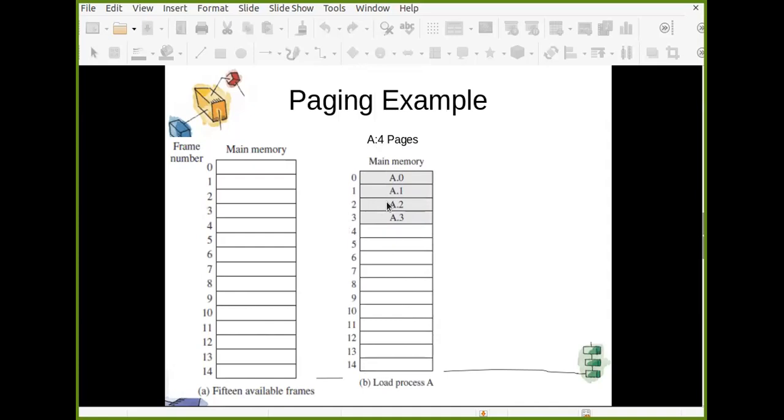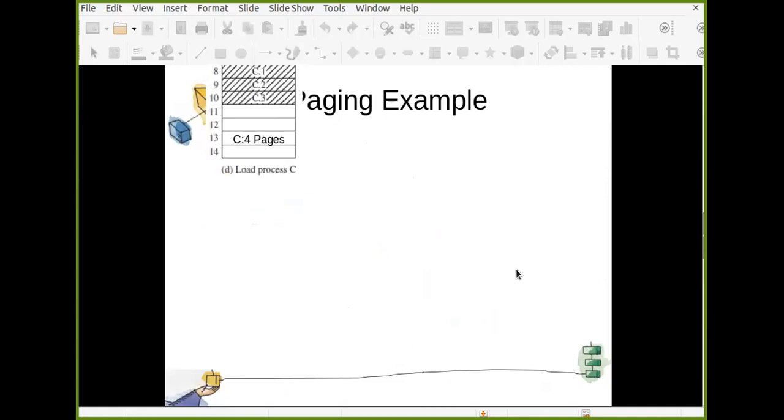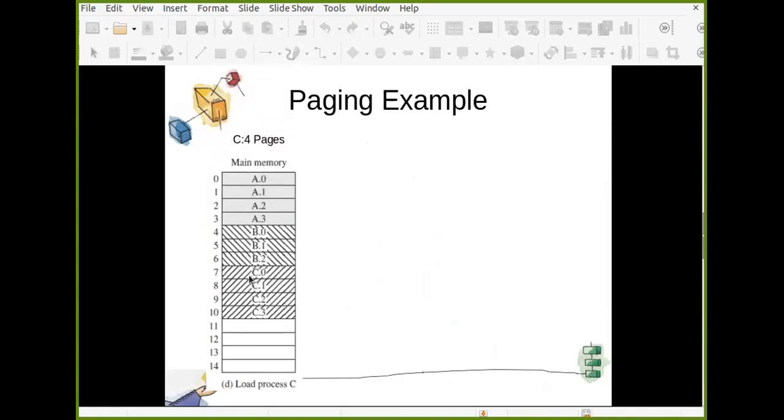Now you can see that initially, as it was empty, and there is a process A which is made up of 4 pages. So you can see page number 0 of process A is here, and here luckily you get all this contiguous memory. Fine, because initially there is no other processes loaded in this memory. So luckily you get here contiguous frame, but it is not mandatory. Then let's say another process comes which requires 3 pages. So they are loaded after this, and so on. So let us complete this example. So see, again, it requires 4 pages.